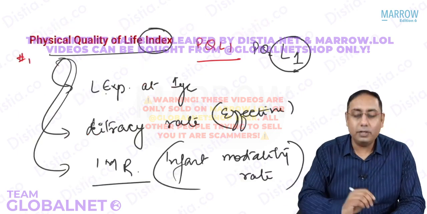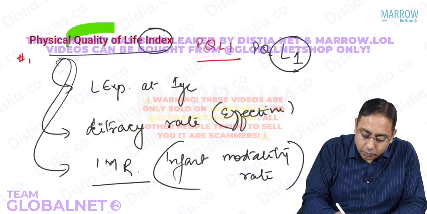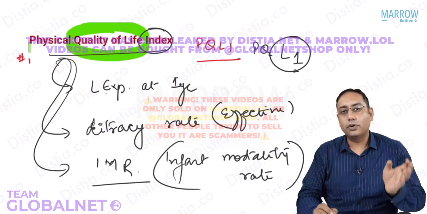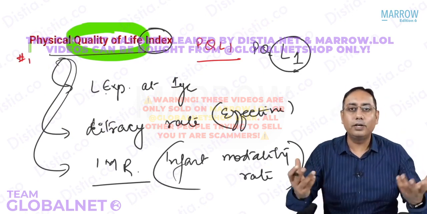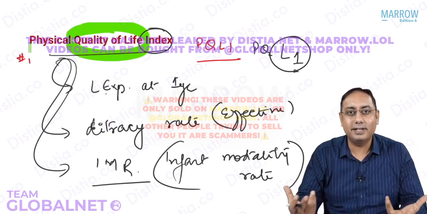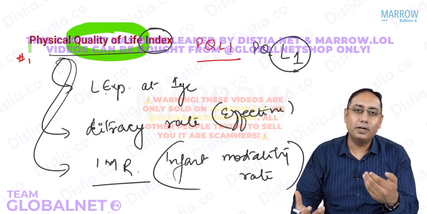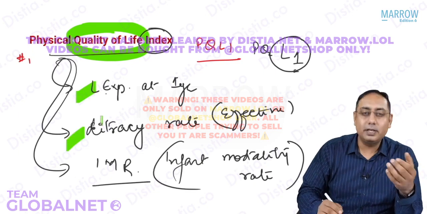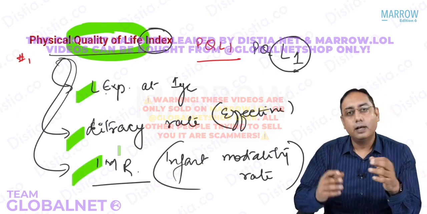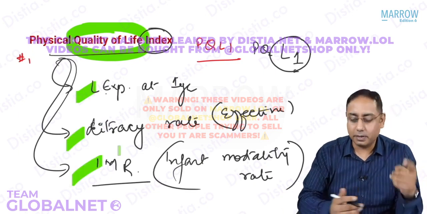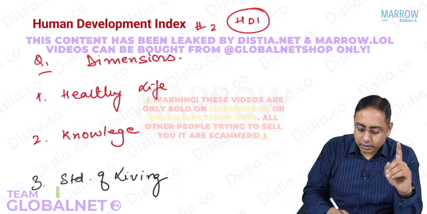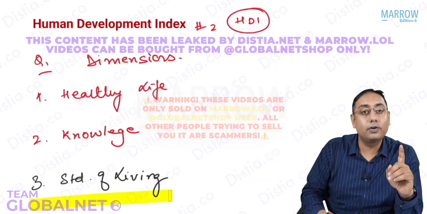Please note that PQLI is the physical quality of life. It is not the standard of living. Quality of life means how happy people are. So quality of life will tell you about life expectancy, about literacy, what is the education level, and how many children would die before age 1 year. But the HDI takes into account the standard of living.